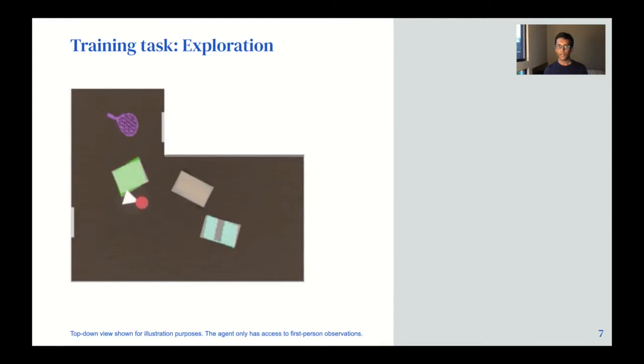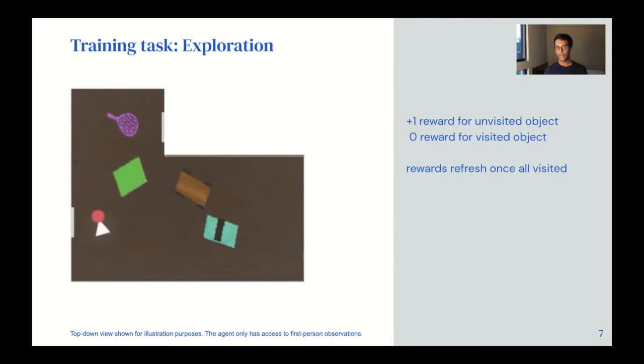We train the agent for an exploration task that gives it a reward of +1 for going to an unvisited object, a reward of 0 for going to an object that it has visited before, and the rewards refresh once all objects in the environment have been visited at least once. On the left, I'm showing a top-down map visualization of what this reward structure looks like. Note that the top-down map is only for illustration purposes, and the agent only has access to first-person egocentric observations.